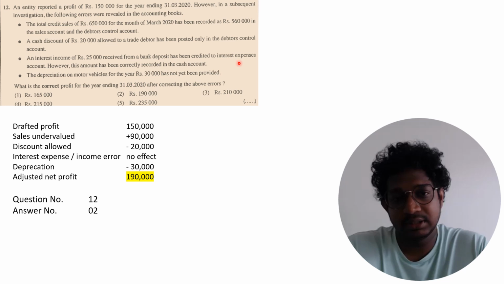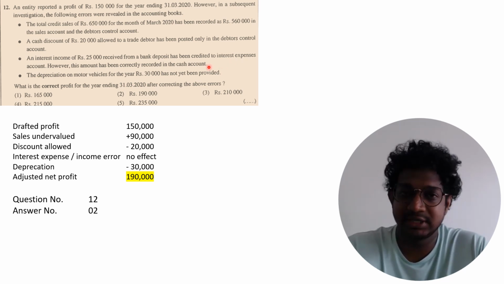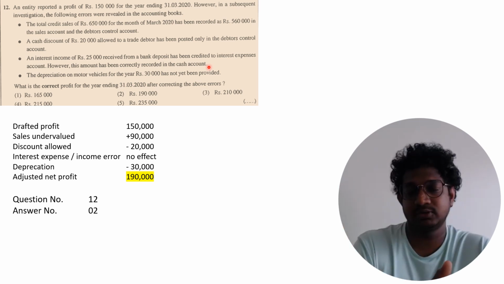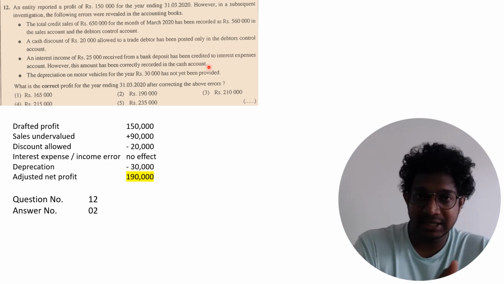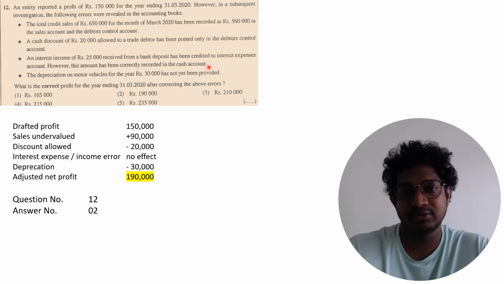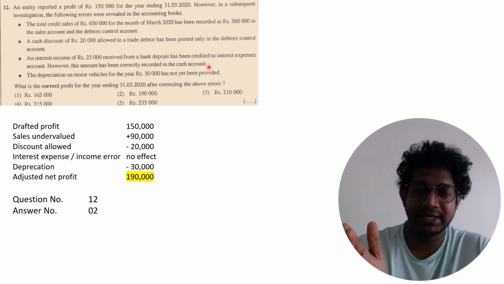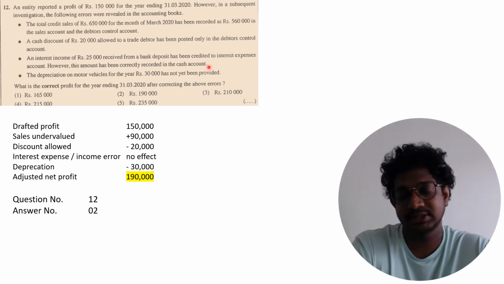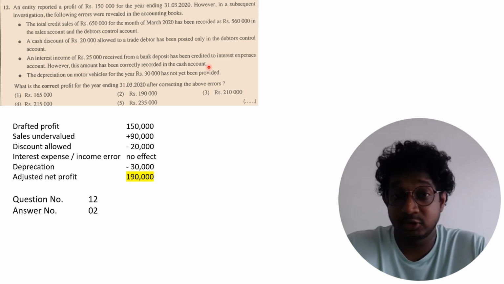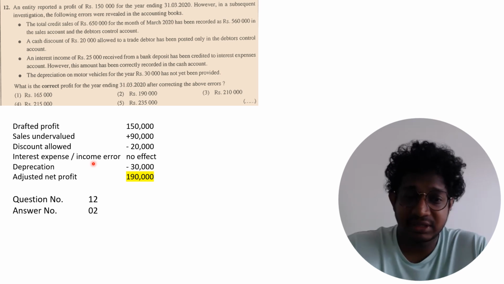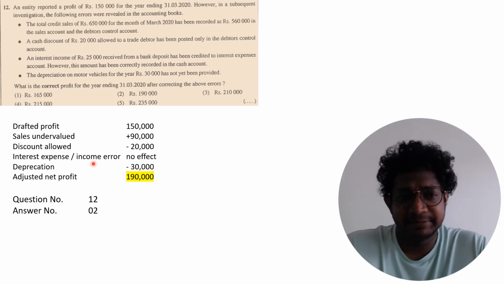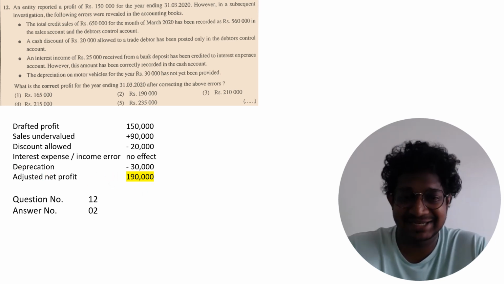In principle, under the double entry principle, that's wrong, because the interest income you have to credit to the interest income account. But instead of that, they credited it to the interest expense account. But in whatever case, it's credited, right? So that's nothing affecting the profit. This interest expense and income error has no effect on the profit. And the depreciation not recorded, 30,000: depreciation is an expense, so you have to minus it. So your adjusted net profit is 190,000.